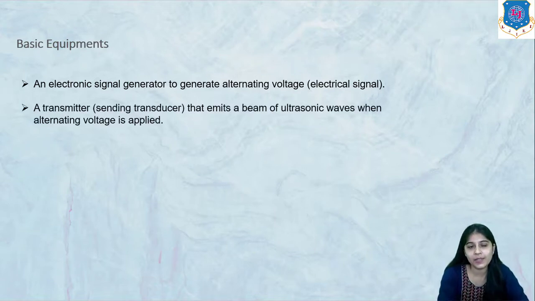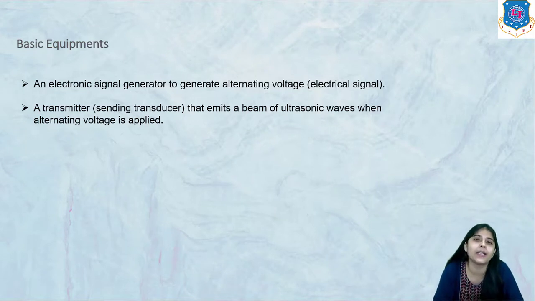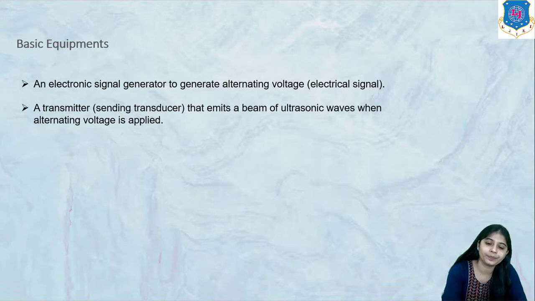Now there is a transmitter. There is a transducer which acts as a transmitter to send ultrasonic waves, that emits a beam of ultrasonic waves when alternating voltage is applied. So the signal generator and transducer are connected to each other. As soon as the signal is started and alternating voltage is applied, a transducer emits ultrasonic waves, a beam of ultrasonic waves.